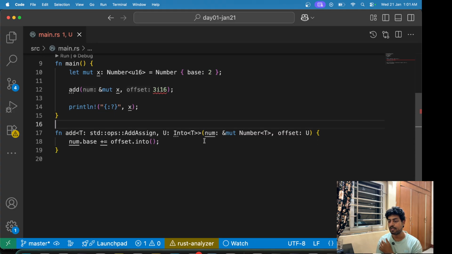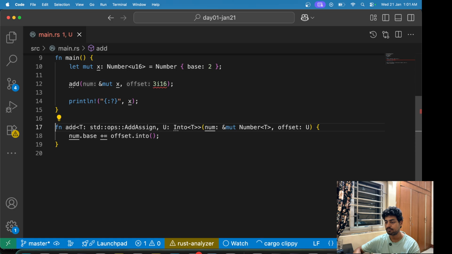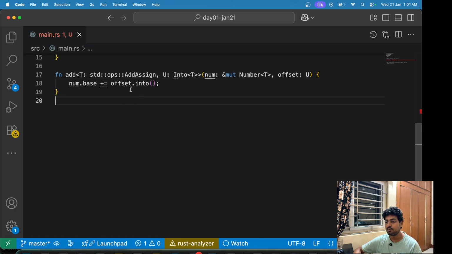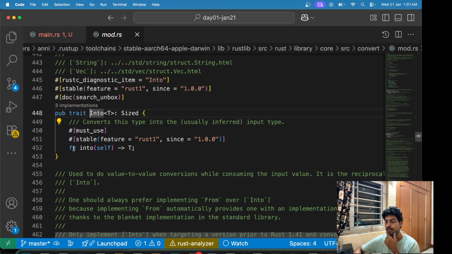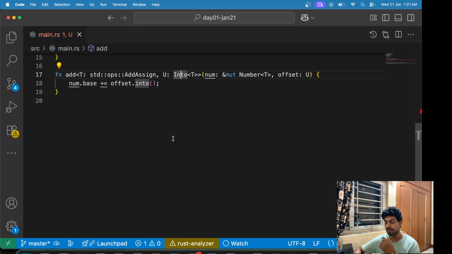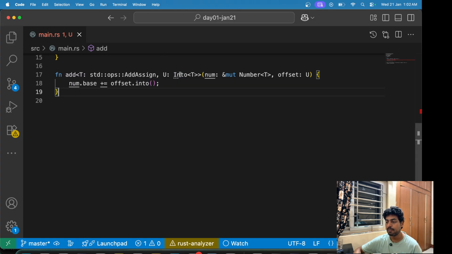So it does. Okay, so first of all, we don't need to think about anything else. We can just focus on this function. If I were to tell you about this function now, it takes two types, T and U, where U can be converted into type T, and that can be done by calling dot into. So if we look at the Into trait, it implements only one function, which is the into function. Whatever type we are passing here should be able to call dot into, and it should be able to convert into type T.